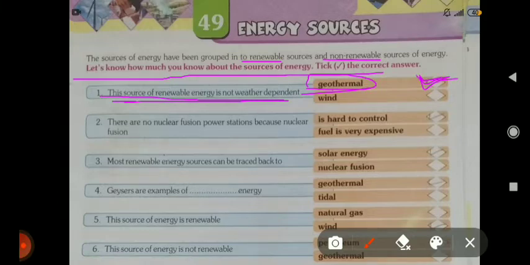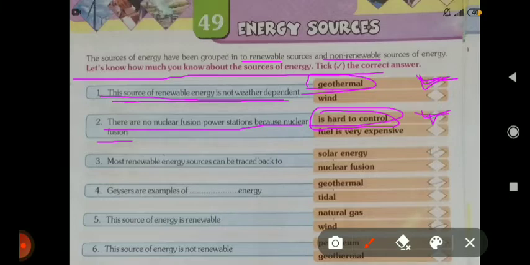Now come to the second. There are no nuclear fusion power stations because nuclear fusion is hard to control. It is difficult to control nuclear fusion. That's why you have to tick here, it is hard to control.